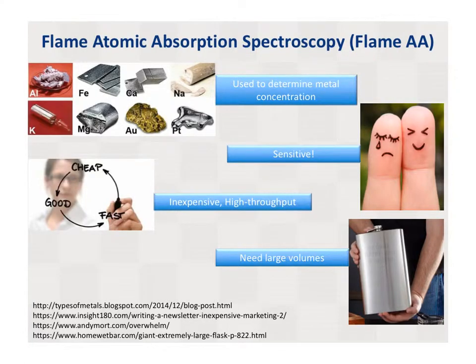To quantify the amount of zinc in your hair sample, we will be using flame atomic absorption spectroscopy, or flame AA for short. Flame AA is used to determine the concentration of a metal in a sample. These metals include 1A and 2A metals such as sodium, magnesium, potassium, and calcium, as well as those found in the D and P blocks, such as iron, aluminum, platinum, gold, and many more.